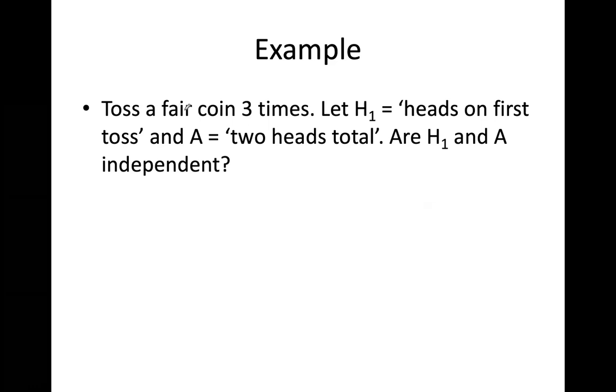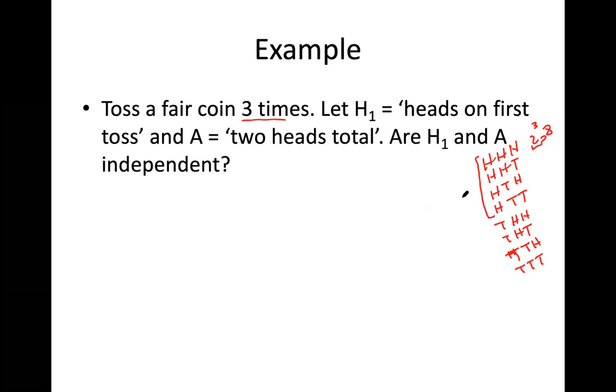So toss a fair coin 3 times this time, okay? What are the possible outcomes arkadaşlar? Head, head, head; head, head, tail; head, tail, head; head, tail, tail; tail, head, head; tail, head, tail; tail, tail, head; and then tail, tail, tail. Okay, there are 2 to the power 3 possible outcomes, 8 outcomes.